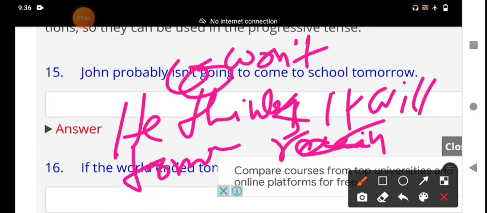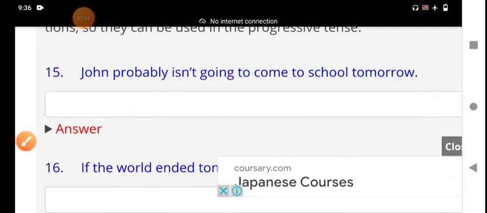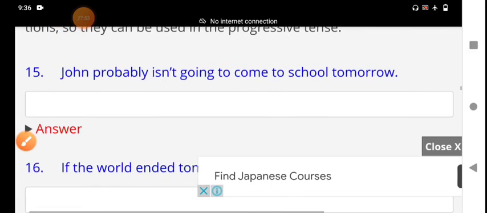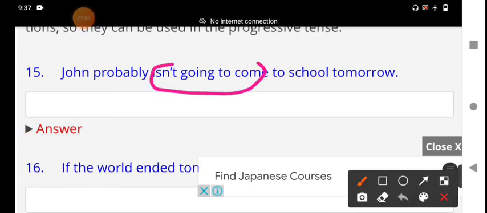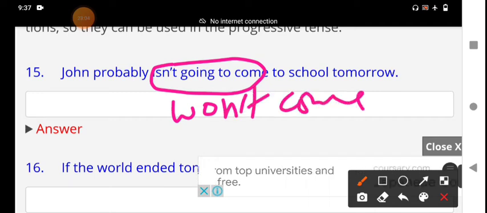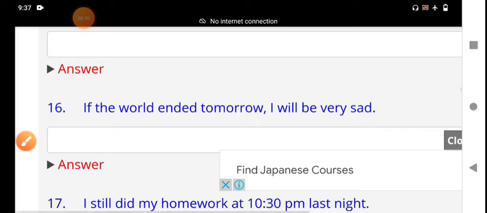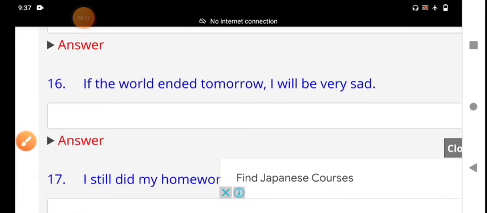That's why John probably won't come. John probably will not come to school tomorrow. That is the right answer. We should use a modal verb instead of "he is not going to come". John probably won't come to school tomorrow. That is the right answer, my dear students. Please understand.